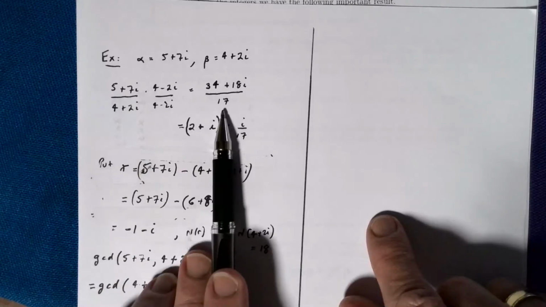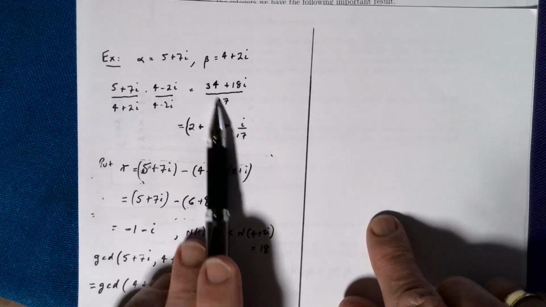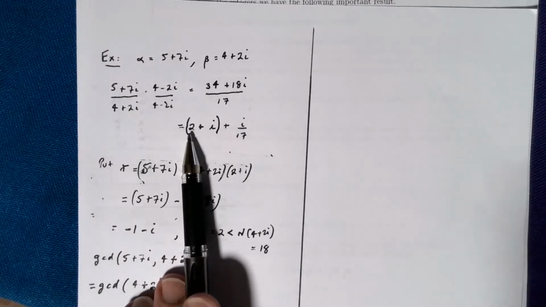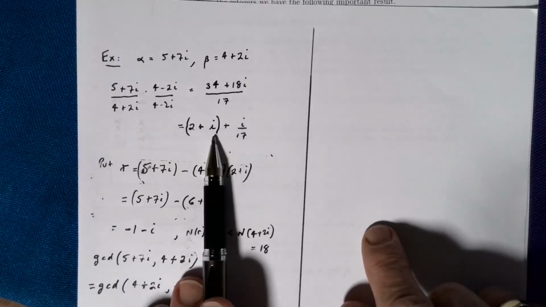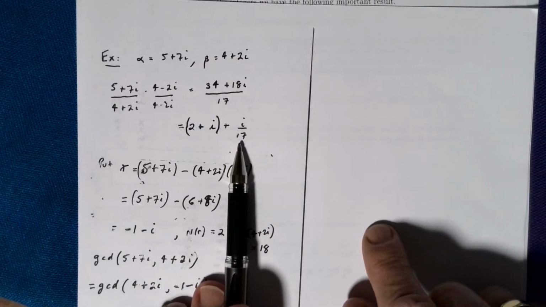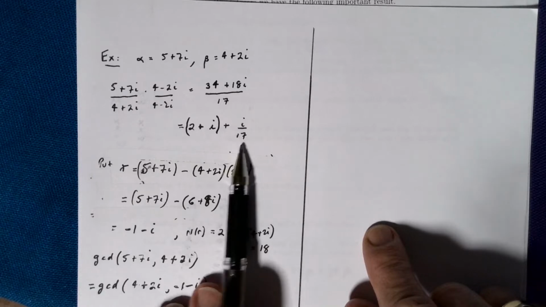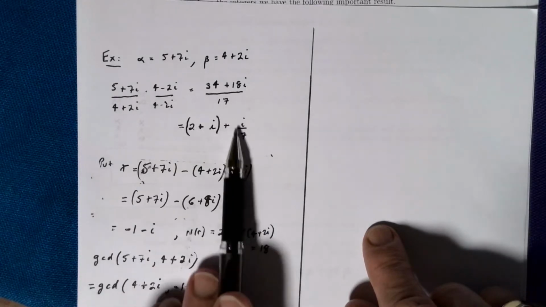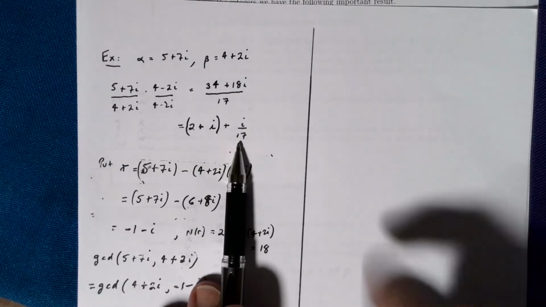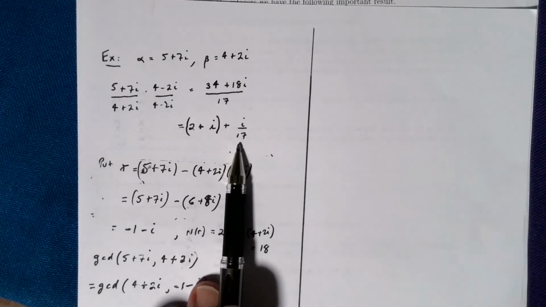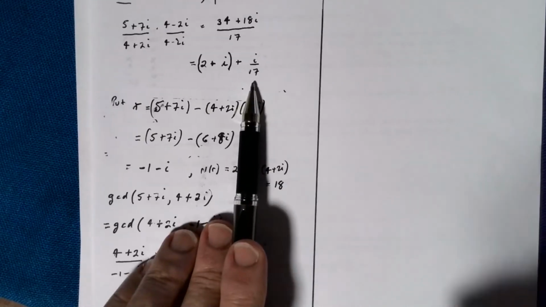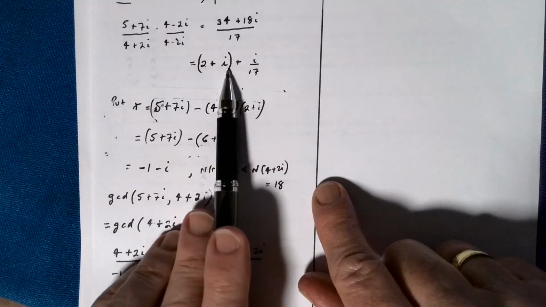Simplify gives me this. Now 17 goes into 34 exactly twice, and 17 into 18 goes once, remainder of 1 on 17. So again, I split this up into 2 plus i, and then the quotient here, the i on 17. So the difference between these two is less than a half.